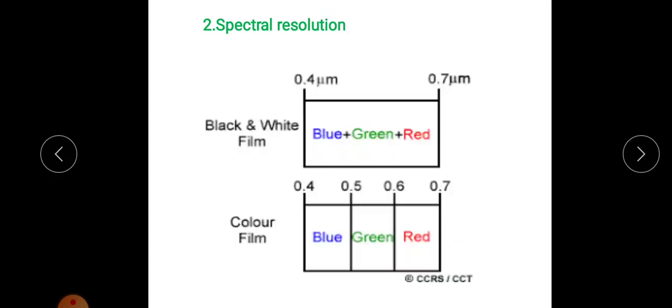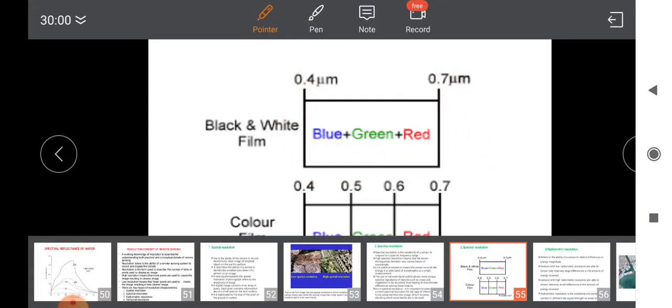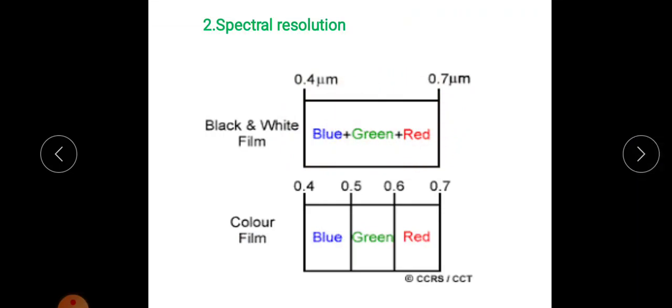Okay, from this figure it is clear. This first one is of large frequency band. That is, here the blue, green, red, these three are combined as a single one. We cannot discriminate each of the colors separately. That is, blue, green and red cannot be separately visible here. So this is of low spectral resolution.